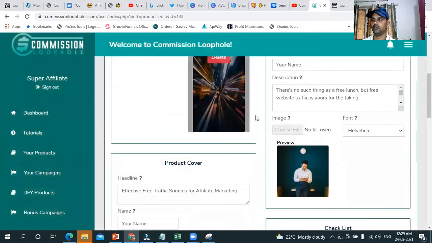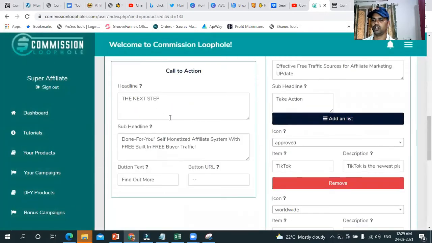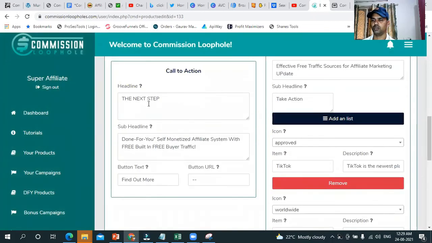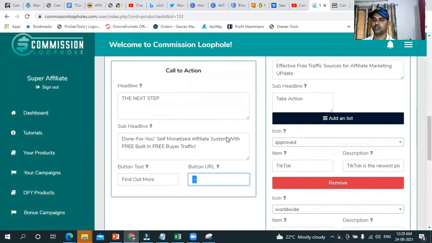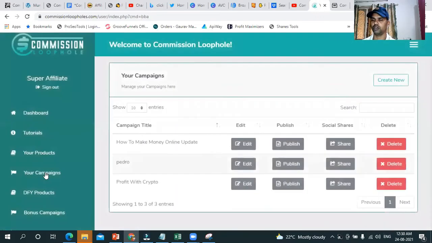Yes, so product name, you can see product cover, checklist, call to action, then button, next the URL. This is the URL wherein you type or paste your affiliate link, and your affiliate link will be in that particular product, and once the customer clicks on it and buys it, you'll get a commission.